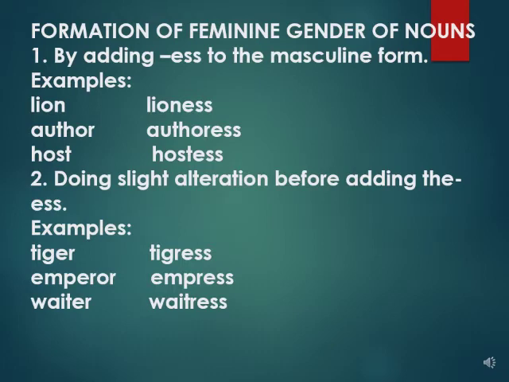Sometimes spellings may have to be altered slightly before adding the ess to form their feminine gender. Like here, examples are given: tiger, tigress, emperor, empress, waiter, waitress. Before adding ess, we have slightly changed their spellings to form their feminine gender. Some other examples could be headmaster, headmistress, hunter, huntress.